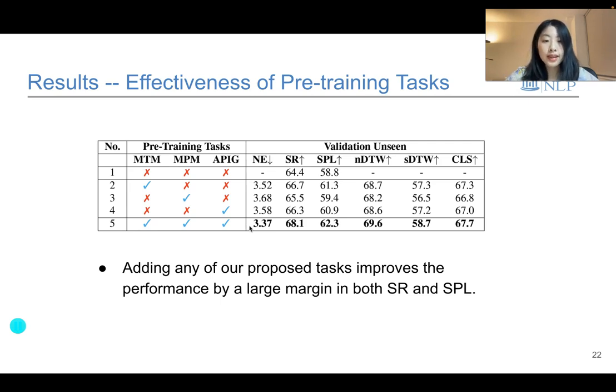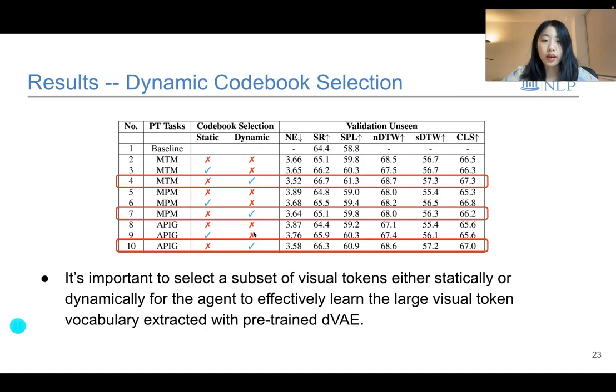We show that adding any of our proposed tasks improves the performance by a large margin in both success rate and SPL. Then we demonstrate that it's important to select a subset of visual tokens, either statically or dynamically, for the agent to effectively learn the large visual token vocabulary extracted with pre-trained DVAE.